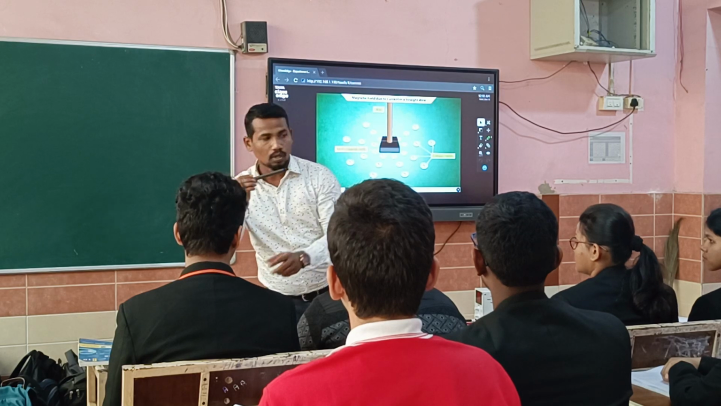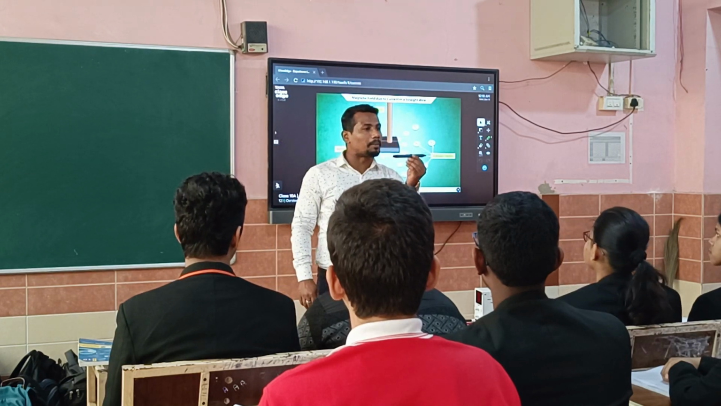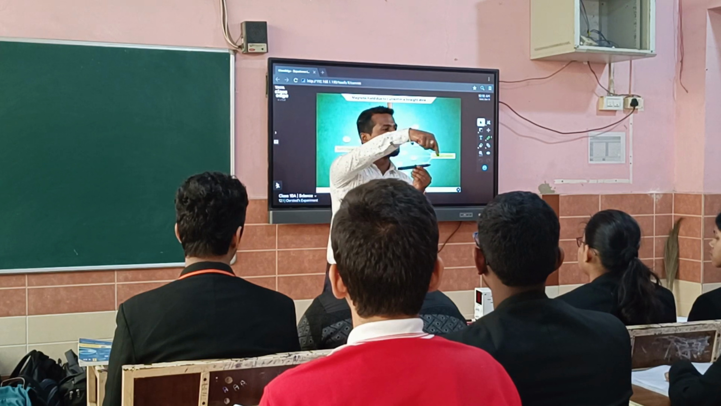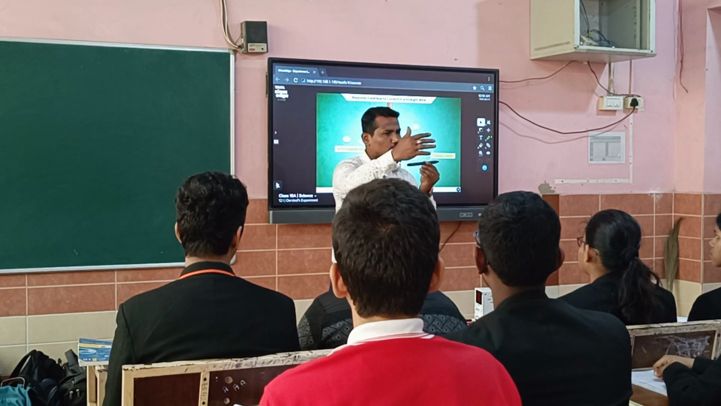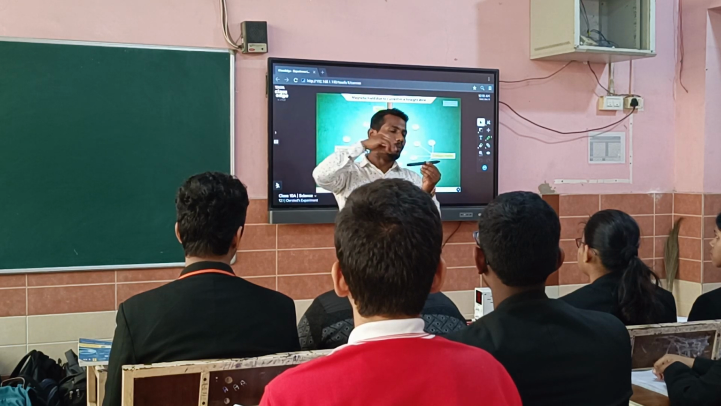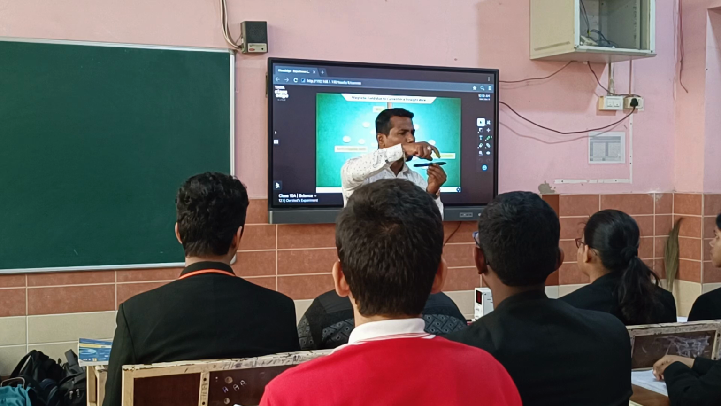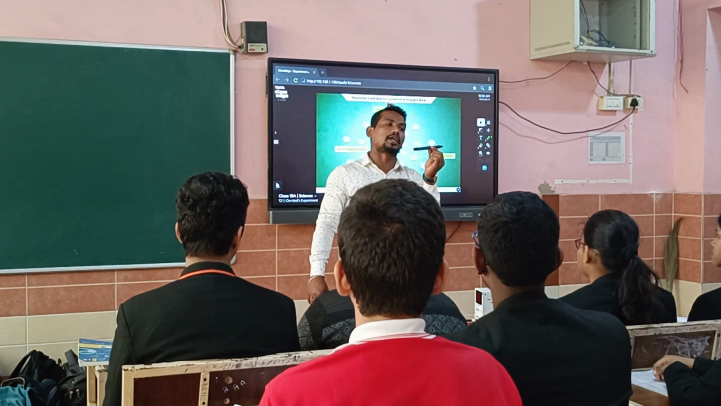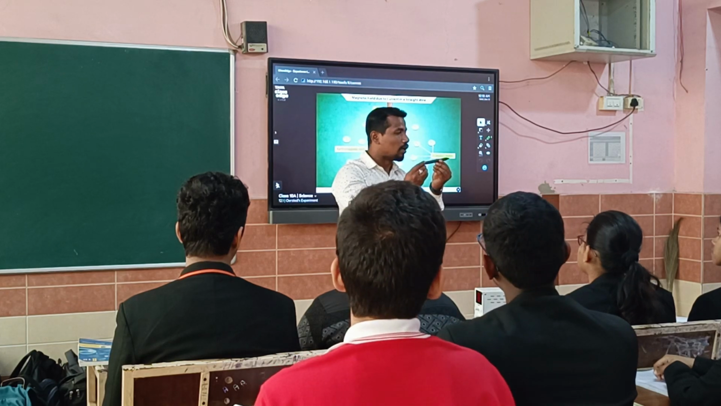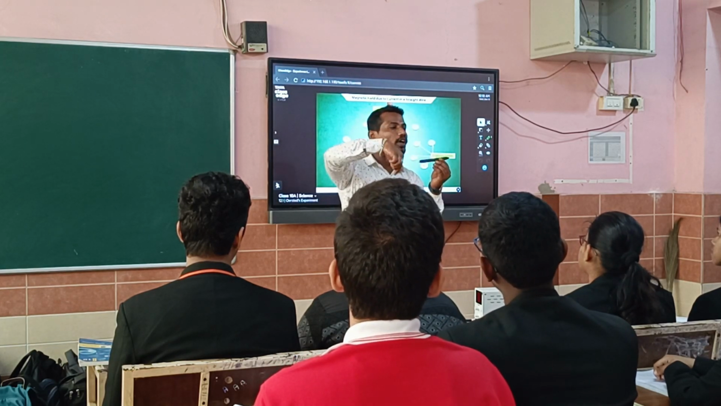If I keep a magnet over here, this magnet has some magnetic field around it. It may extend to a certain extent. It cannot extend indefinitely, but it will extend a certain distance depending upon the strength of the magnet. According to the strength of the magnet you have taken, the magnetic field will be decided.